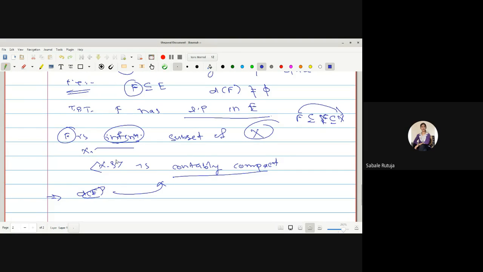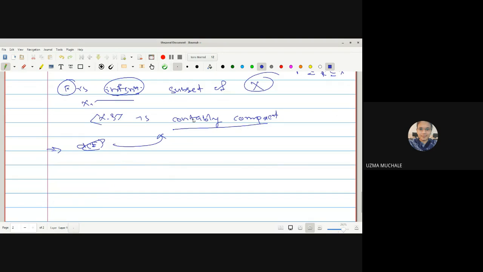Yes, ma'am. By definition of countably compact space, if you have any infinite subset of X, then it has a limit point in X. So I can say that F has a limit point in X. What is our assumption first?